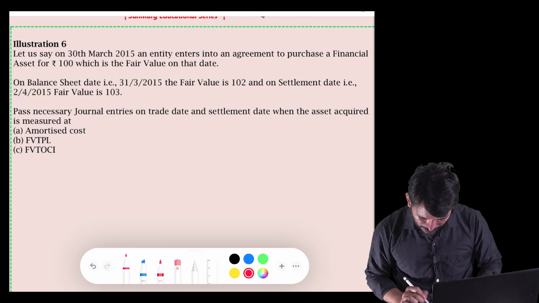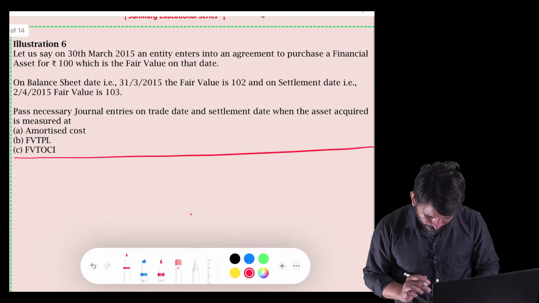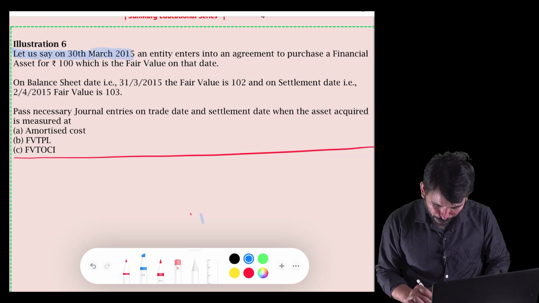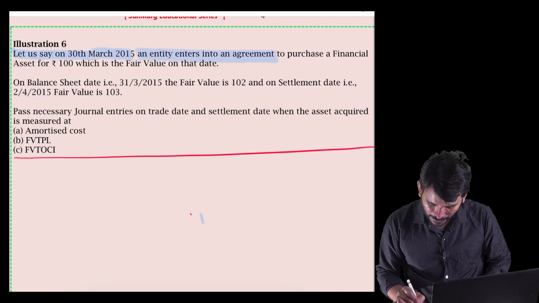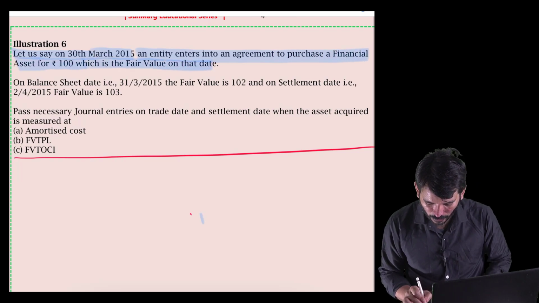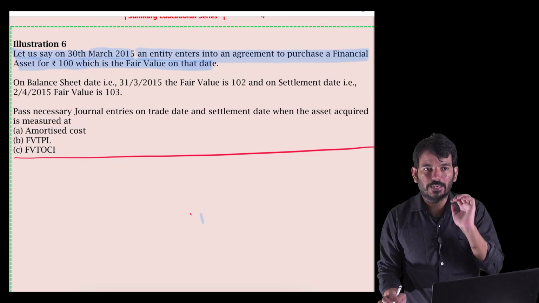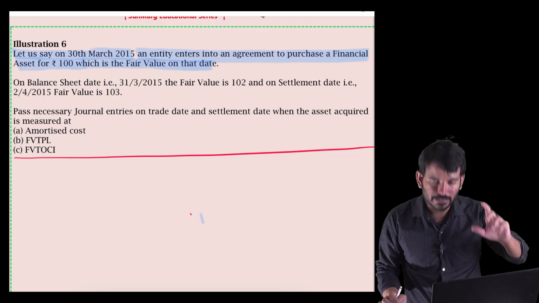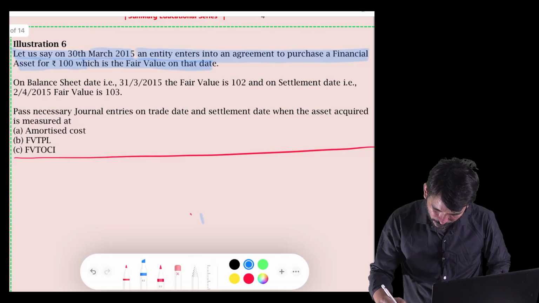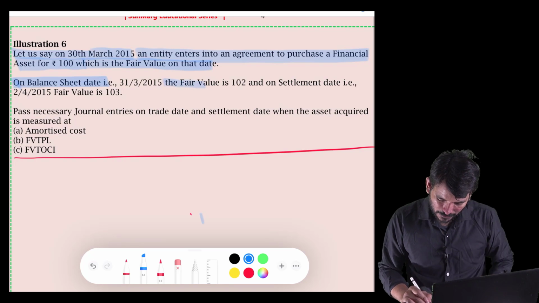So I have a question here, and this could be your examination question. So please mark it as important. Let us say on 30th March 2015, an entity enters into an agreement to purchase a financial asset for 100 rupees, which is the fair value on that date. So today is the 30th March. I am entering into an agreement saying that I will purchase this asset. On that date, it is 100 rupees. So that is the fair market value on the date of the agreement. On the balance sheet date, one day after that, the fair value is 102.